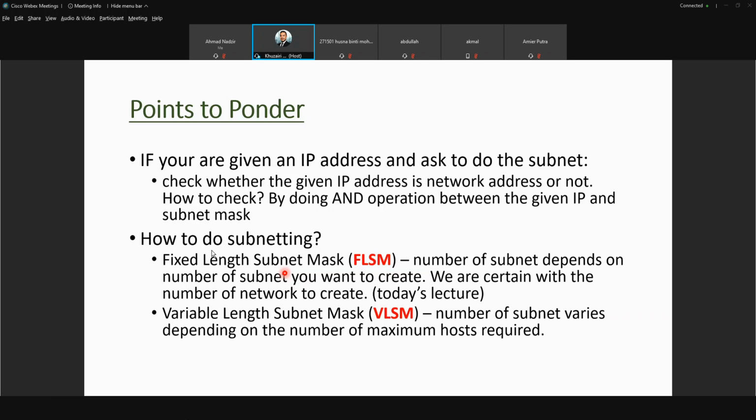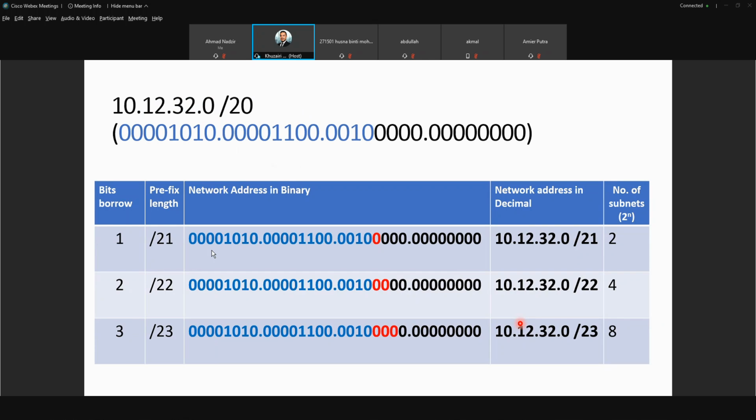So FLSM is very straightforward. You want to create how many subnets? Just borrow the bits from the host portion to get that number of subnets.